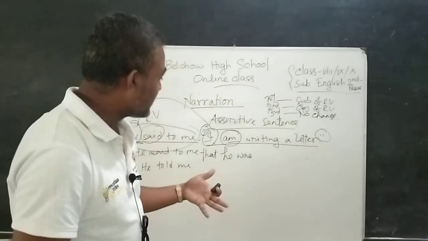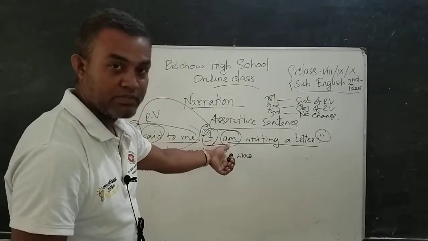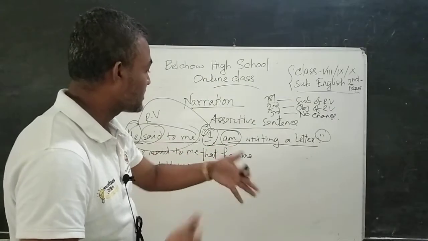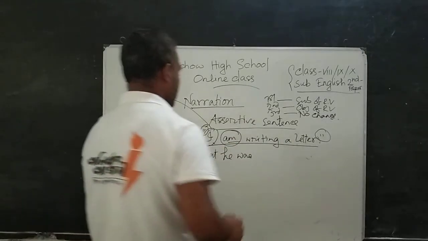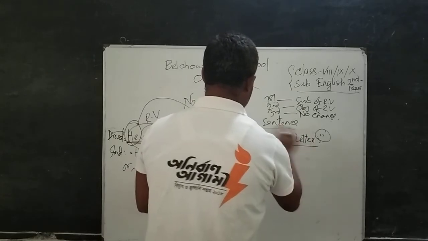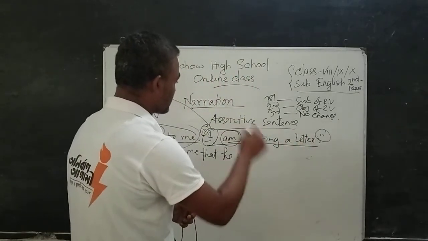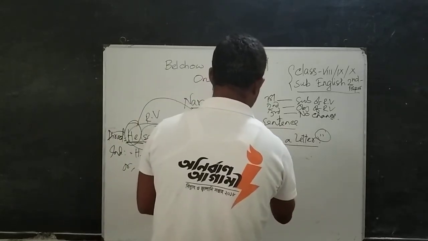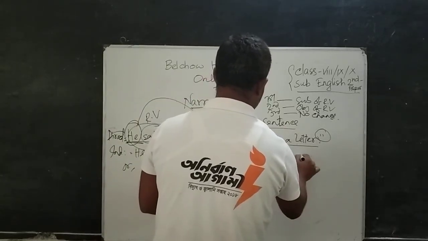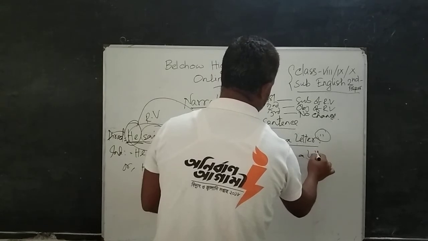Just by changing the auxiliary verb of this tense, it will be changed into my desired tense. That is, he was. The rest of the sentence will not be changed. He was writing a letter.